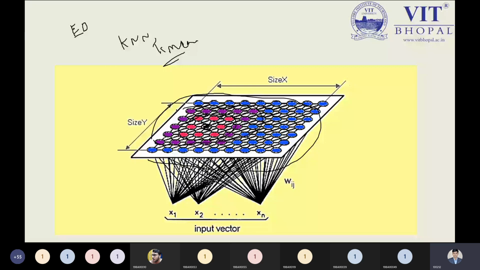So sometimes the self-organizing map is a representation from the cluster, and from the cluster we need to choose any random node, and from the random node we need to determine the minimum distance we have. How can we calculate distance? By the help of the Euclidean distance formula, and that is the point you need to keep in mind. So the representation of the self-organizing map will look like this rather than the input layer, hidden layer, and output layer, and there may be multiple hidden layers. That is a complexity, we can say.